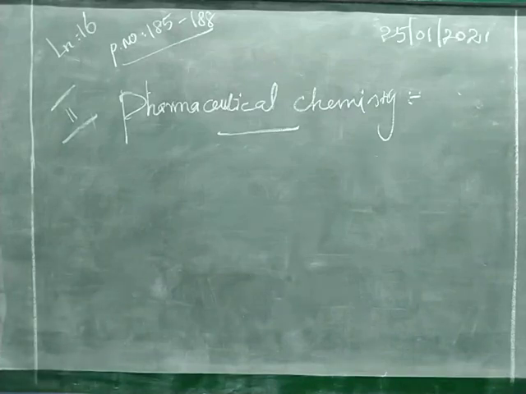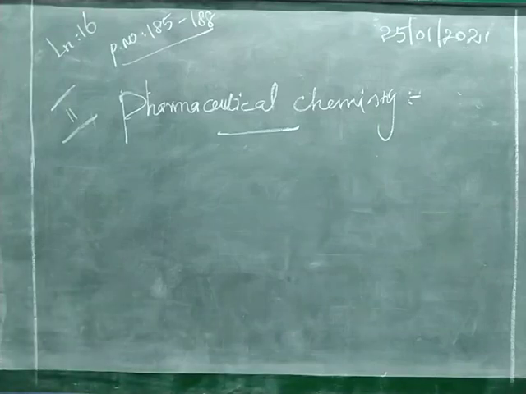It deals with the preparation of drugs and the study of chemical composition, nature, behavior, structure and influence of the drug in the organisms. So the entire thing is covered under pharmaceutical chemistry.